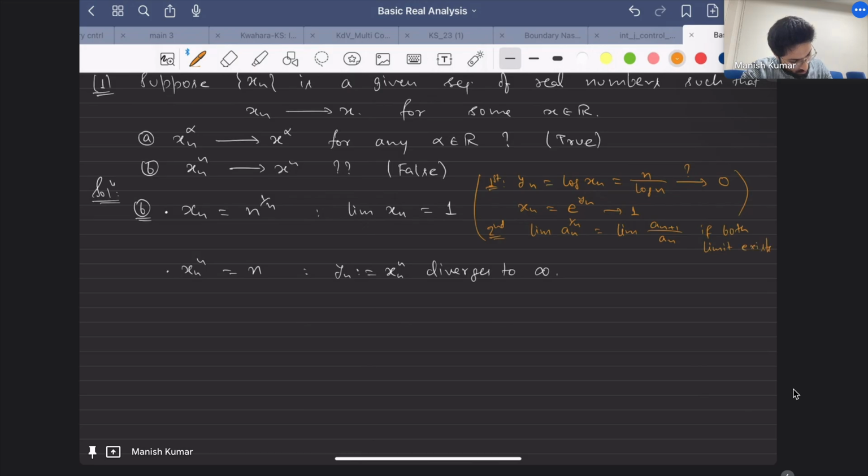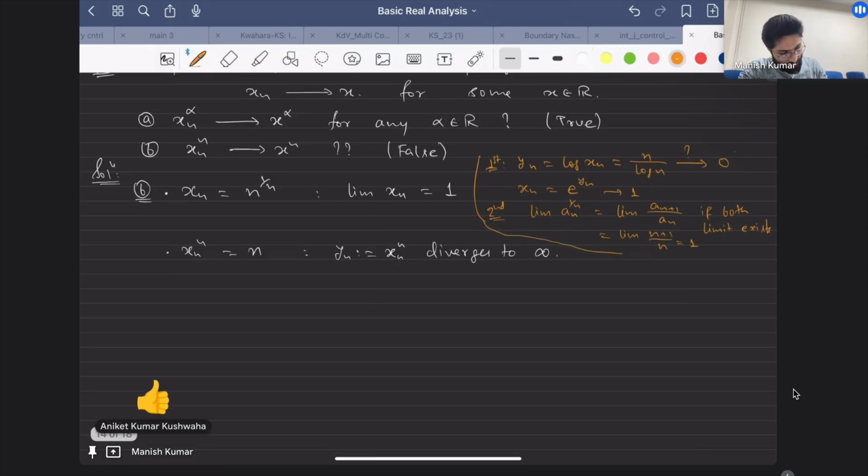One can easily show that this is nothing but the limit of (n+1)/n, which is equal to 1. So that's an easy problem to do. Here we found an example where xn is converging to 1, but the nth power is not converging, it's diverging to infinity.